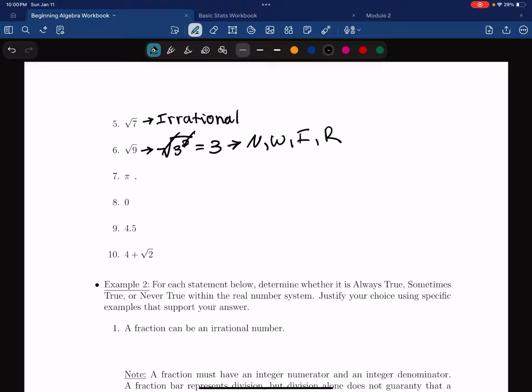For example number 7, we have pi. Now, as we discussed on the first page, pi is an irrational number because it's a decimal that goes on forever, 3.1415, and I don't know the other decimal places, but it goes on forever. And it never ends and doesn't have any pattern, so it's irrational.